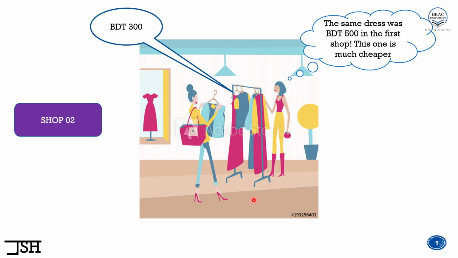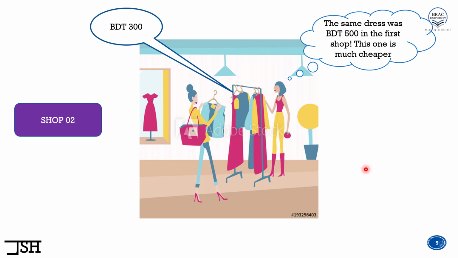Even if you go into shop number 3, 4 or 5 later, most of the time we usually compare all the other prices to the price of the first dress that we saw in shop number 1. So again, basically we are fixating ourselves to the first price that we saw in shop number 1. And that is what we call anchoring bias. We are anchoring ourselves to the first piece of information that we got. Now, what is the problem with this bias?